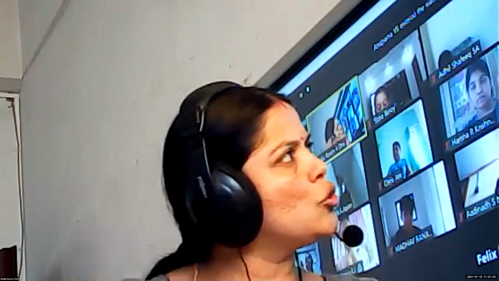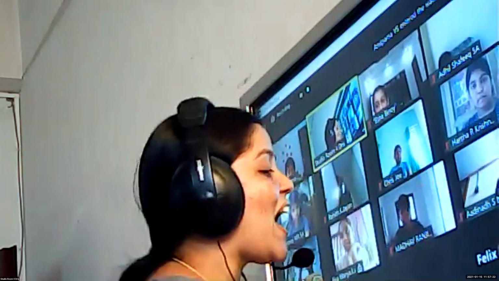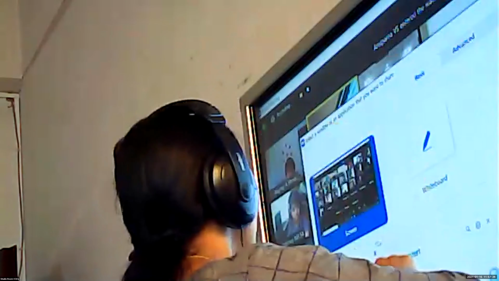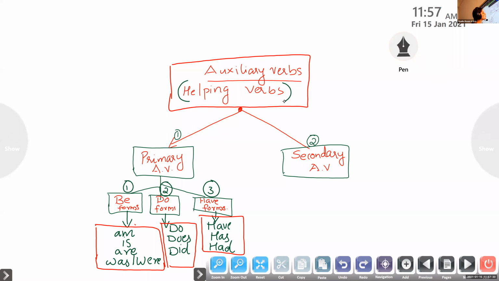Before going into the usage, let me tell you the modal auxiliaries used in English grammar. Children, look here. Just write under the secondary auxiliary verb, draw two branches: one modals, second one semi-modals.